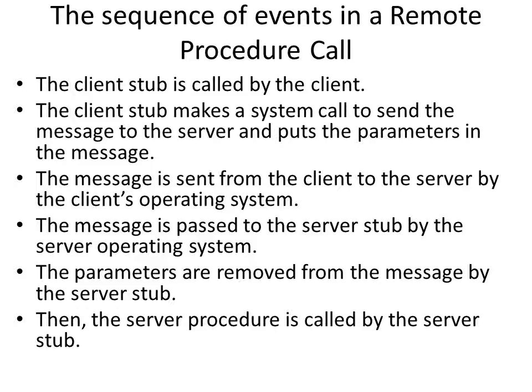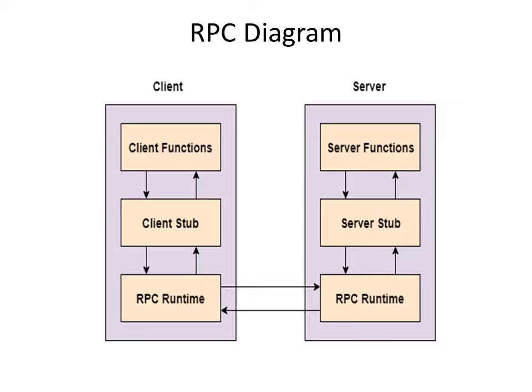The parameters are removed from the message by the server stub. The parameters passed from the client are removed from the message by the server stub. Then the server procedure is called by the server stub. The server stub itself calls the server procedure.